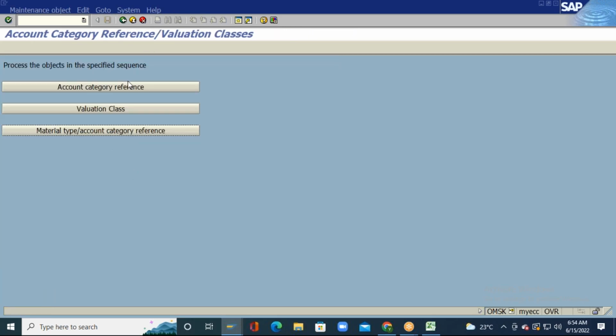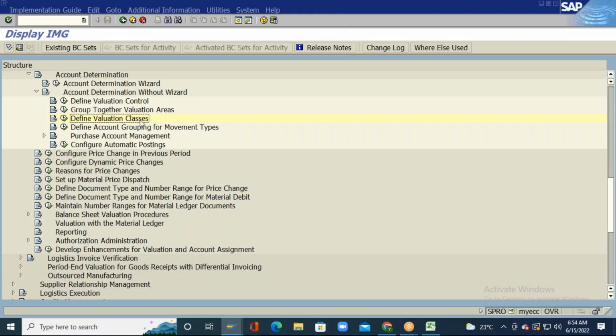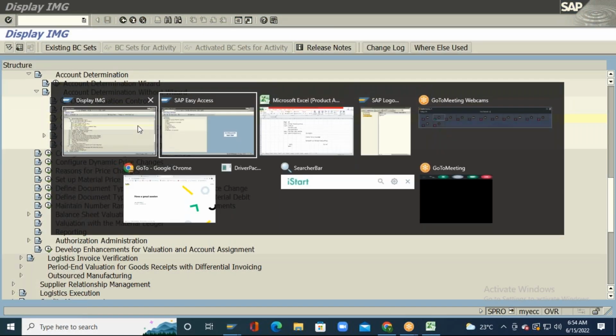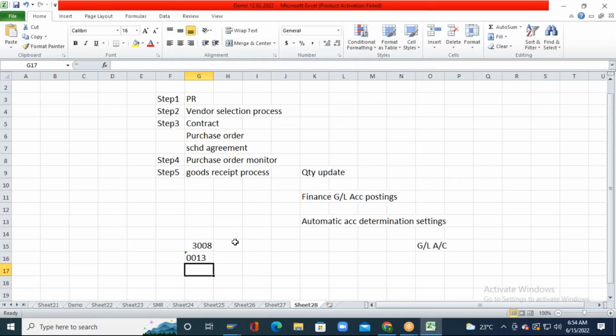These are the settings which we need to do as part of define valuation class. Like this, you can create different valuation classes for different materials. Different materials can have different valuation classes defined.